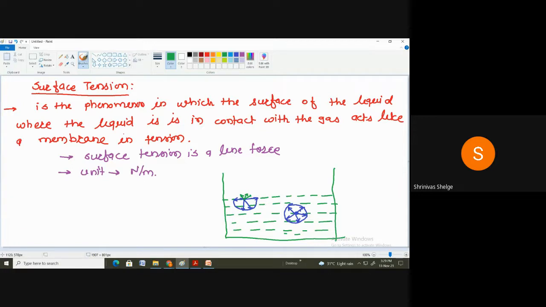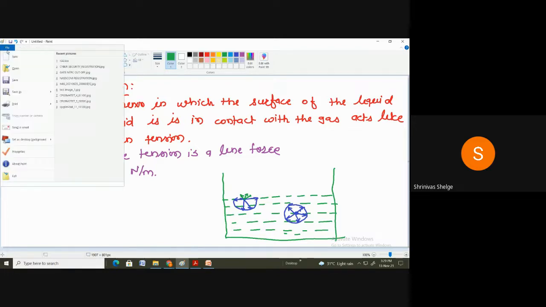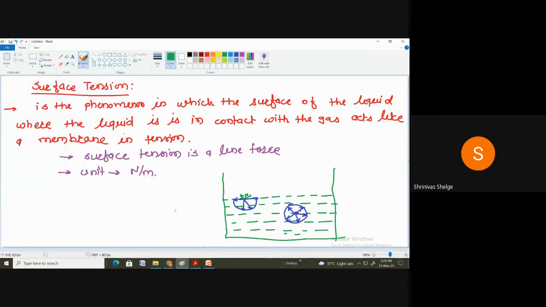Okay. So now we will try to find out the surface tension in the liquid droplet, liquid jet, and the hollow bubble. So we'll start with what? The next part, that is what? Surface tension in liquid droplet.